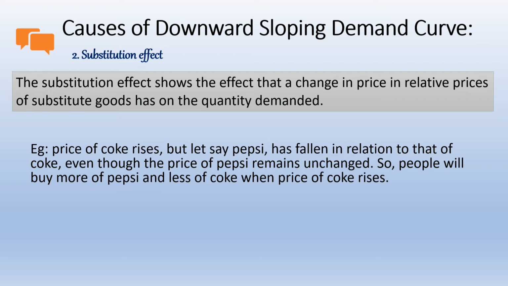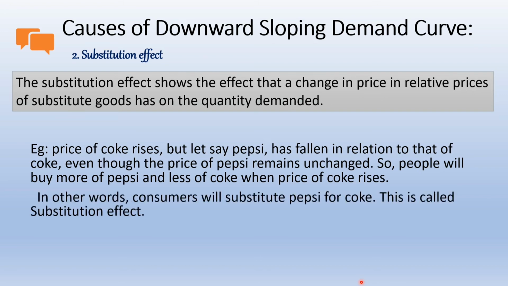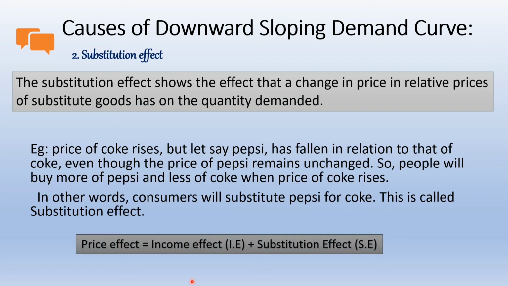Moving ahead, in other words, the consumer will substitute Pepsi for Coke. This is called the substitution effect. अच्छा, total price effect क्या हो रहा है? It is equal to income effect plus substitution effect.